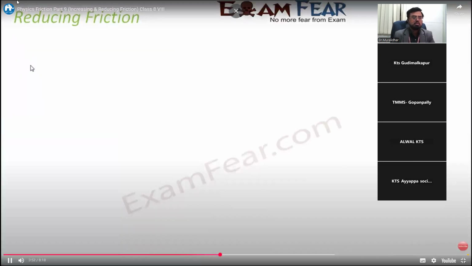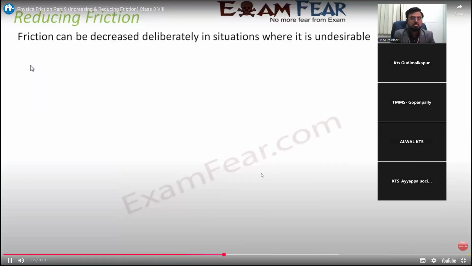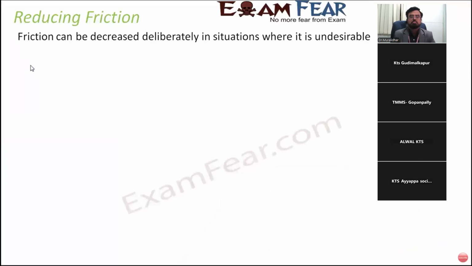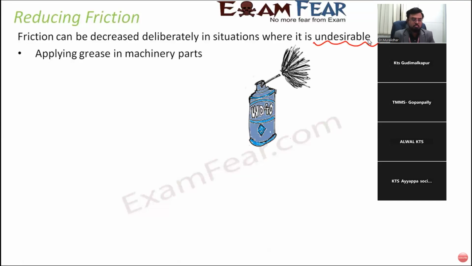Now comes the turn for reducing friction. Those places where friction is undesirable, we try to reduce friction. One such place would obviously be machines, because as I told you, due to friction a lot of energy gets wasted in the form of heat in machines. So we will always like to reduce friction in machinery parts. And how do we do that? Let us have a look.